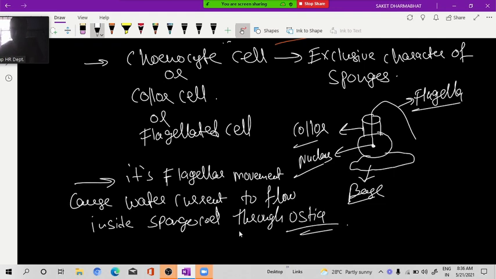Through ostia. The movement of flagella causes the water current to flow inside the spongocoel through ostia.